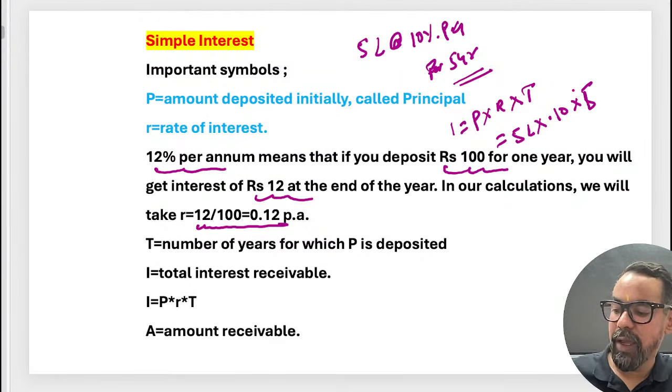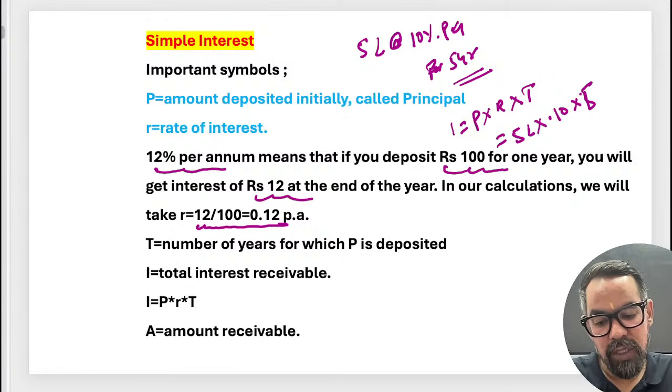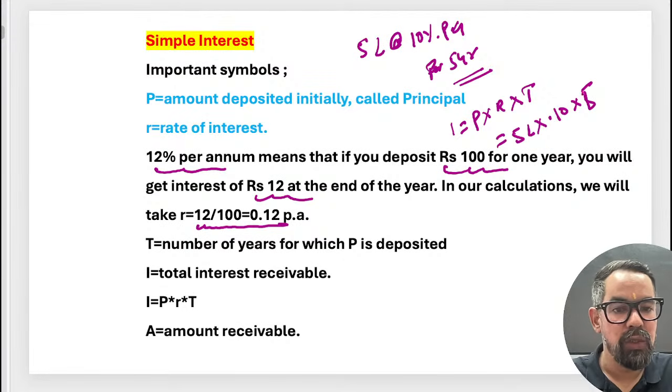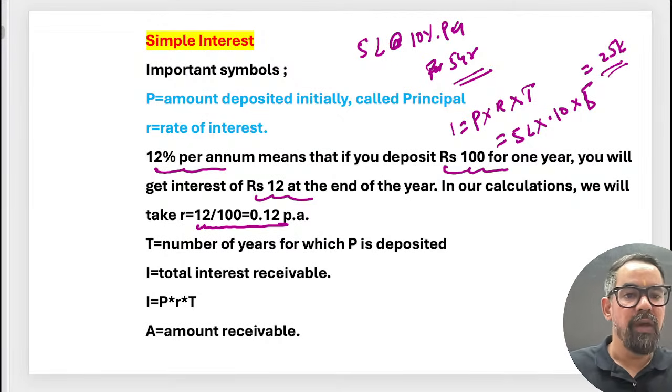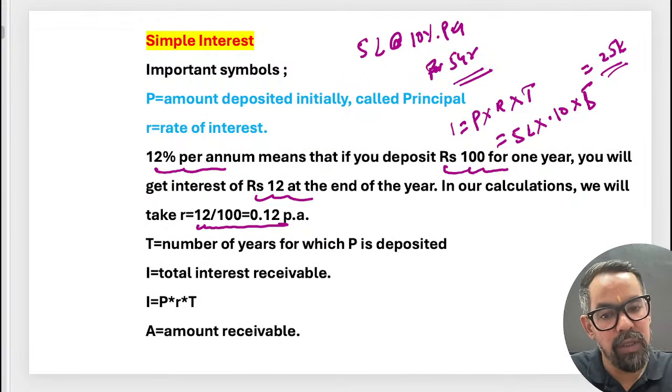If I calculate this, it will be 5 lakh into 0.10 into 5. So it is equal to how much? 2,50,000, right? So 2,50,000 is the interest which is paid by the customer. So the overall principal plus interest is 7,50,000, which generally comes under this.